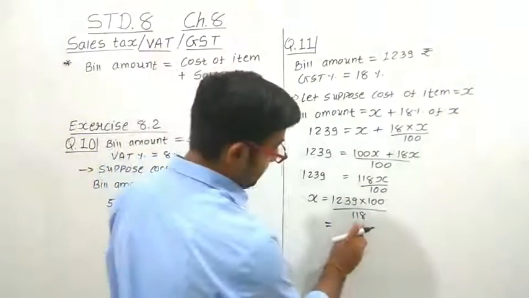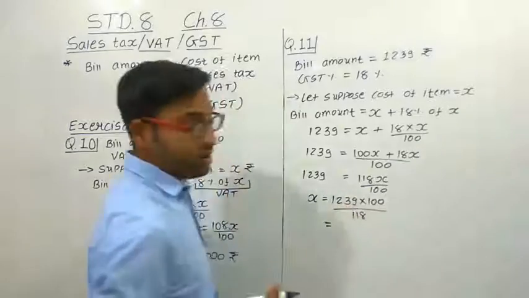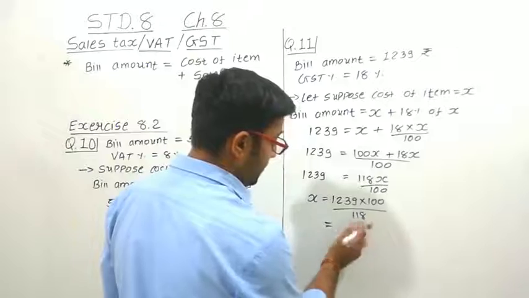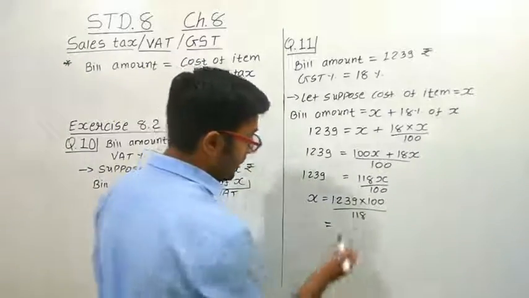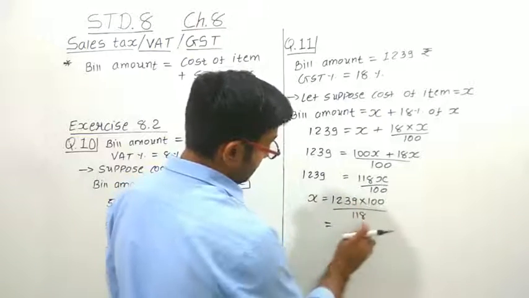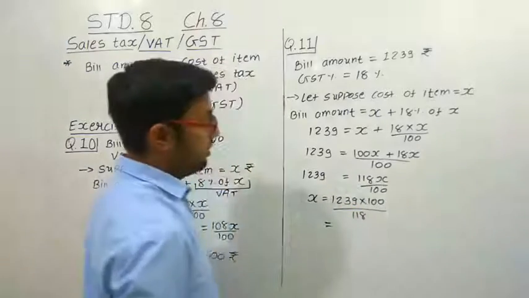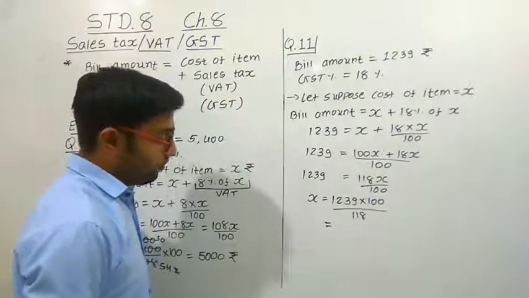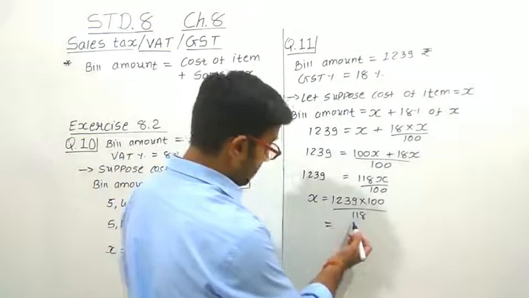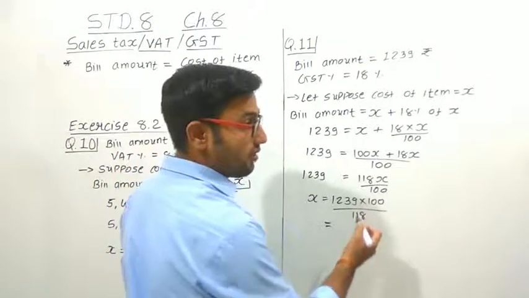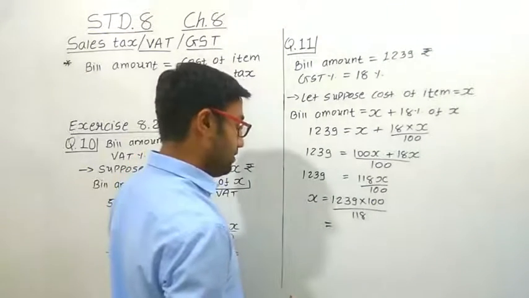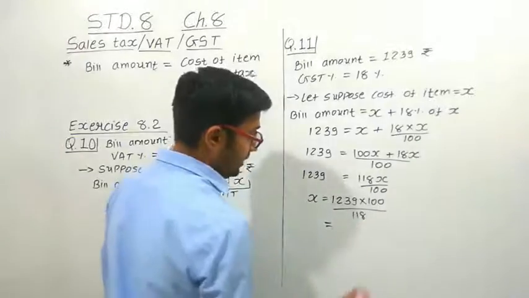So let us see, this number is divisible by 2, but this number is not divisible by 2. 8 plus 1, 9 plus 1, 10. Okay, this number is not divisible by 3. This number is divisible by 3, but this number is not. 5, it is also not divisible by 5. Let us divide by 7. Yes, 7 ones are 7, and 4 is there, 48 will be there. No, it is not divisible by 7. Let us divide it by 118 directly.